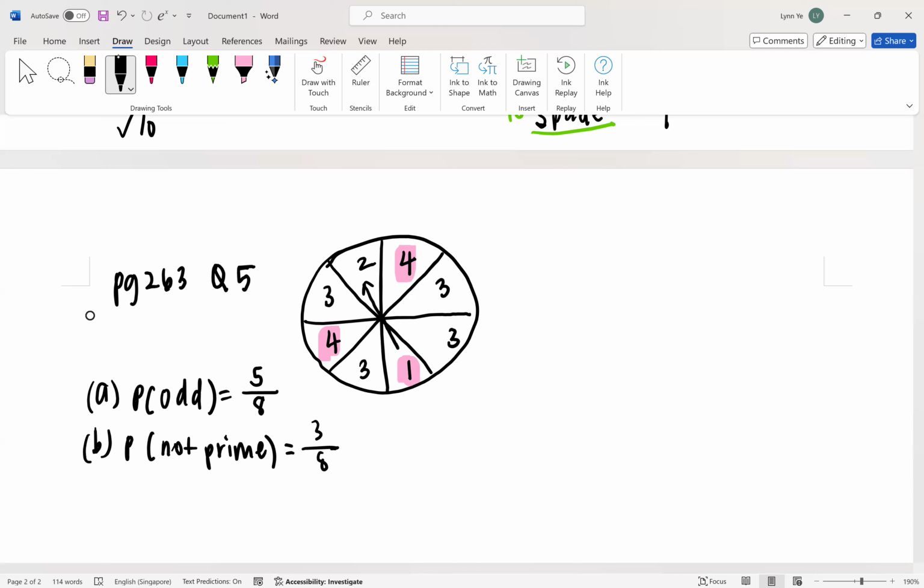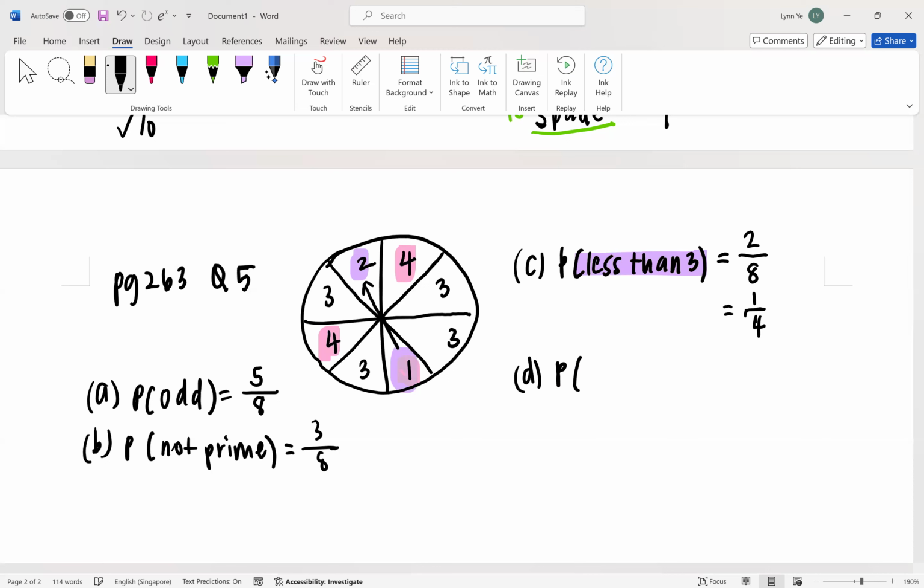Now, what does C want? C wants the probability of less than 3. Now, less than 3 means do you include 3? No, so you don't include 3. Less than 3 is which numbers? 2 and 1. So you'll get 2 out of 8. So in simplest form, 1/4, the end.